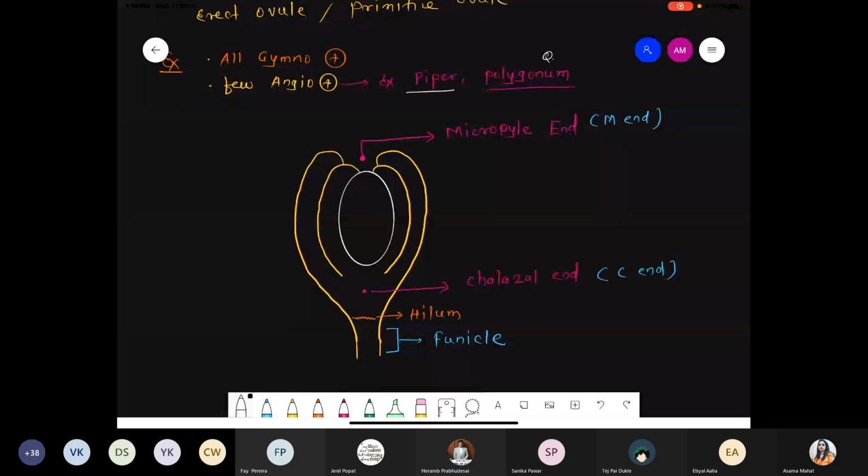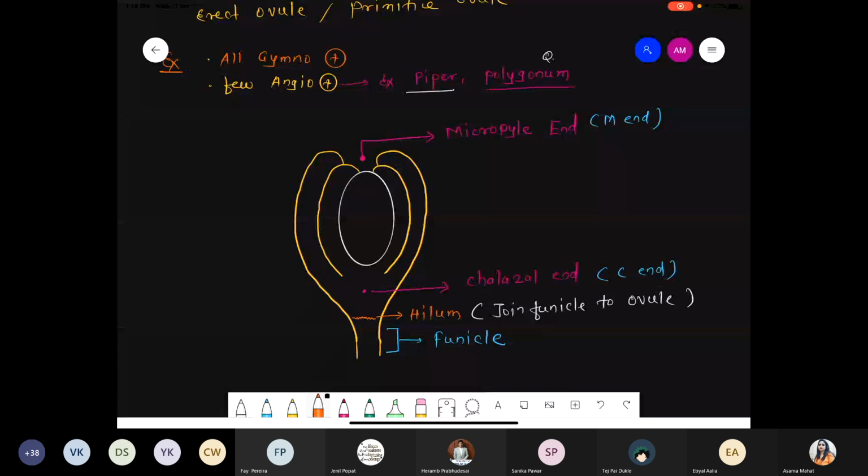So what is the meaning of the hilum? Hilum basically joins the funicle to the ovule. It is responsible for the joining. Funicle is nothing but a narrow stalk-like structure, and the upper part above it is called the area of the entire ovule.